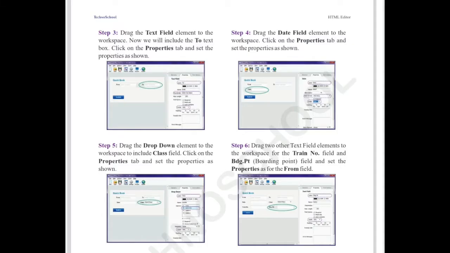Children, read all the steps from step 1 to step 8. You just read it, or if you have systems in your home, you can just work on it. Simple, we can create this form. So they are telling about how to drag and drop the controls from the toolbox, and we have to change some properties in the properties window. So simple, you have to use the mouse to drag and drop the controls.